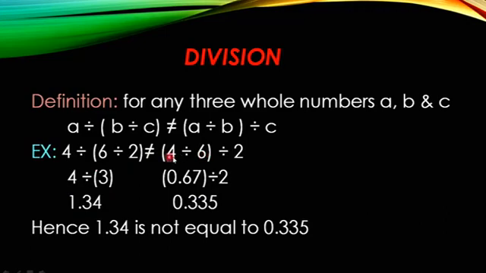And the same thing here, 4 divided by 6, first these two we will divide and then we will divide with 2. 4 divided by 6 gives us 0.67, divided by 2 it gives us 0.335. So hence 1.34 is not equal to 0.335. So you can say that under the associative property division is not a closed operation. So this is the associative property. Same as the closure property and commutative property, in the associative property also only addition and multiplication are the closed operations.